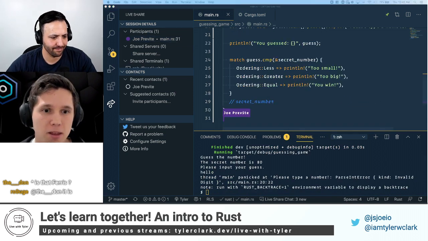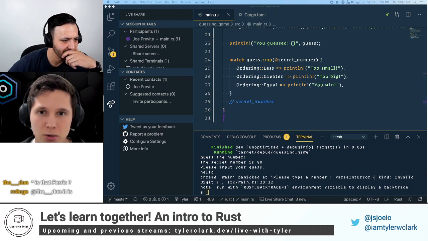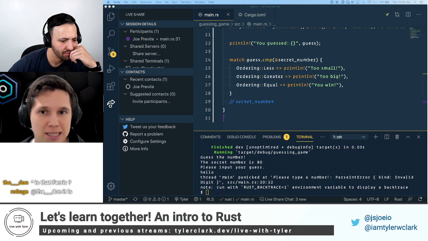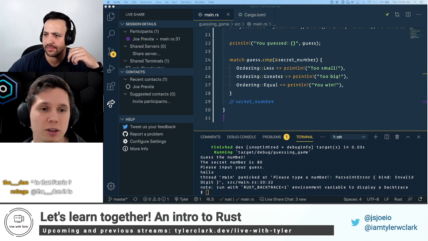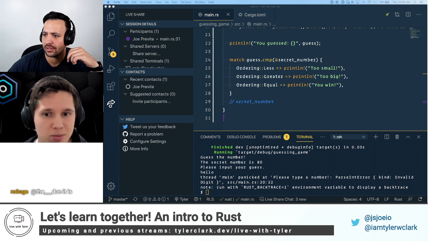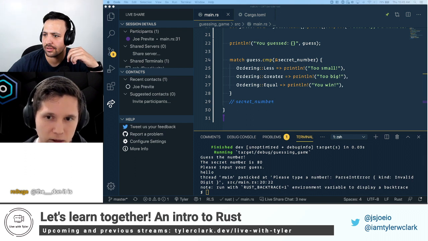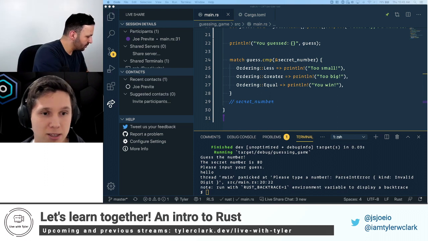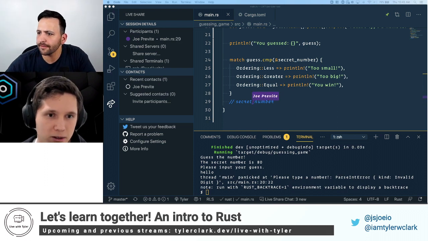Cool. If we come back, we're just going to scroll down, and again, we're going through this tutorial. It explains it a little bit more in depth. The point of this is to show you what it's like to build a small program. The next section is allowing multiple guesses with looping.